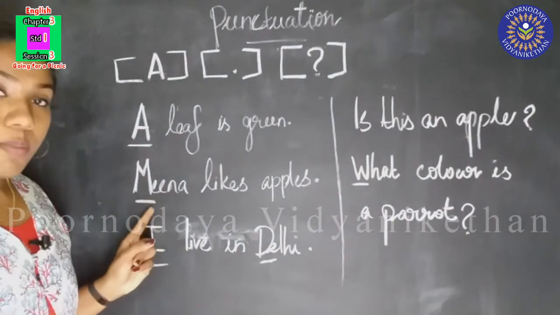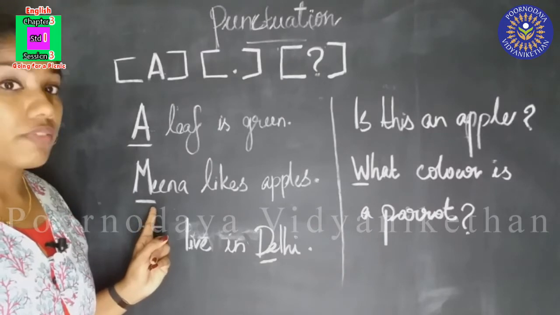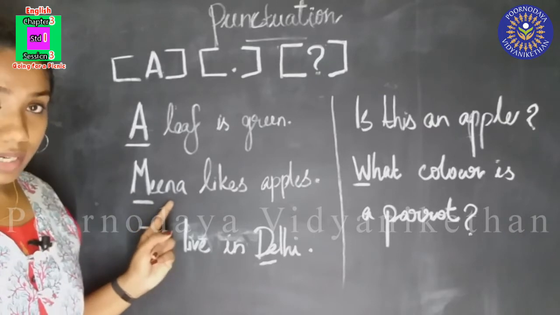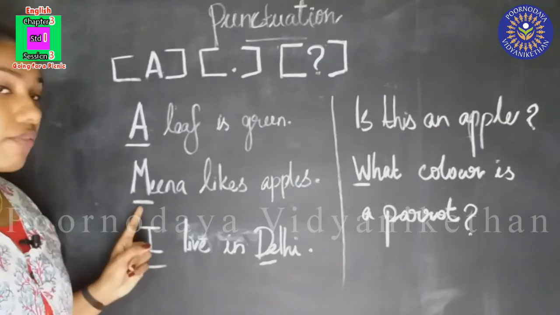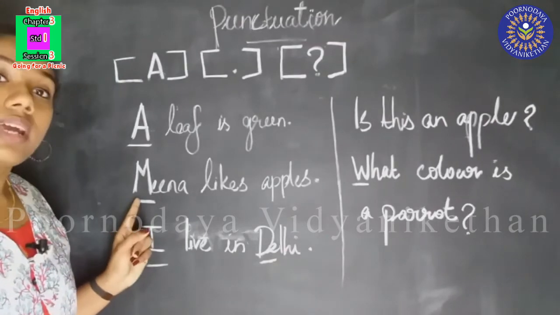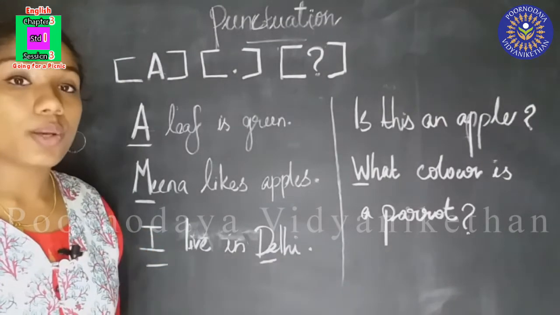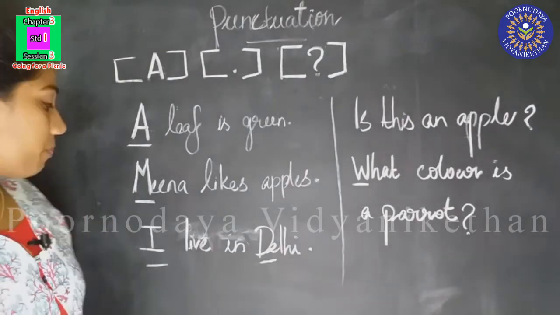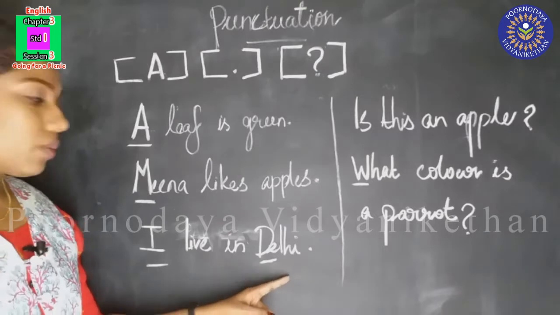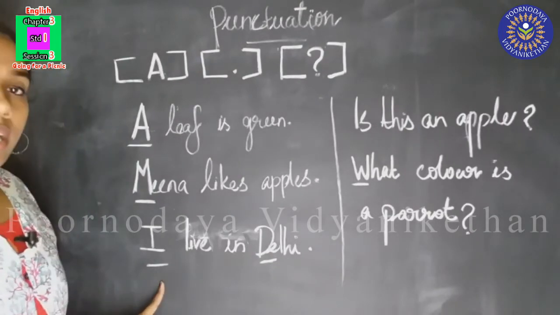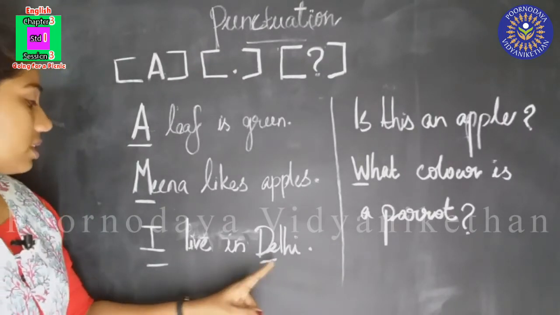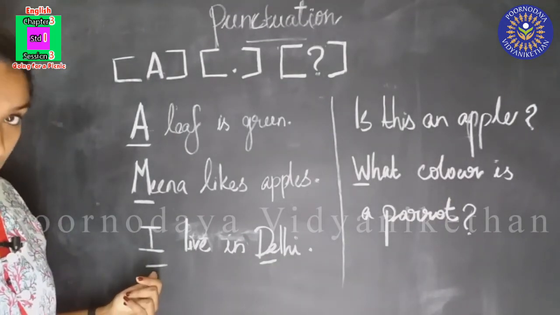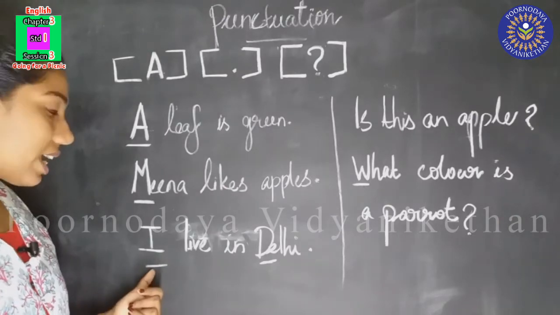When we write the name of a person, we have to write the first letter capital. Meena is the name of a person, and when we are writing it, we have to write the first letter capital. When you are writing your name, you have to write the first letter capital. I live in Delhi. When we are writing a place or a person's name, we have to write the first letter capital.